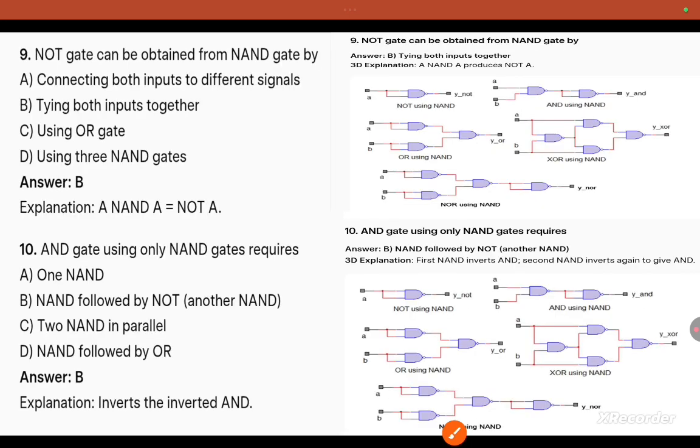Question number 9. NOT gate can be obtained from NAND gate by tying both inputs together. AND gate using only NAND gates requires a NAND gate followed by a NOT gate.